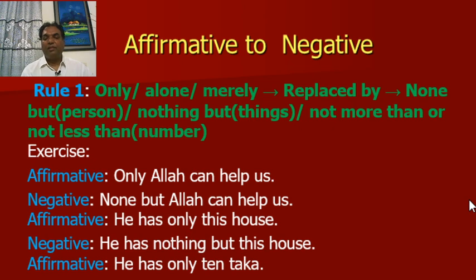He has only this house. Here only indicates thing. So, the negative sentence will be, he has nothing but this house. Again, he has only 10 taka. Here only indicates number. So, the negative sentence will be, he has not more than 10 taka.